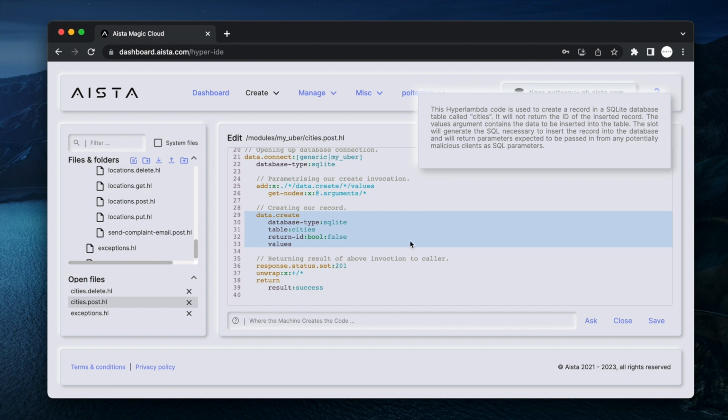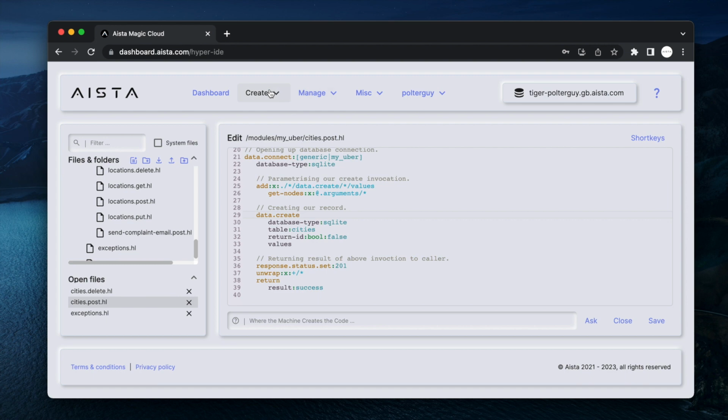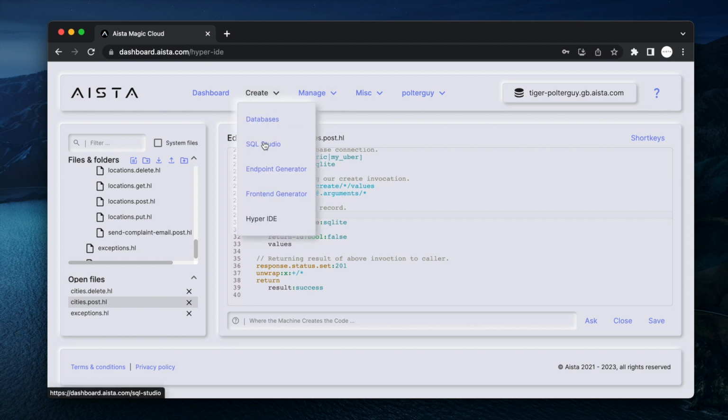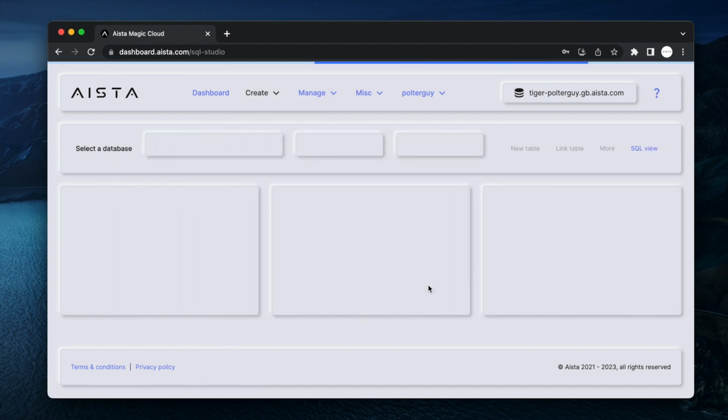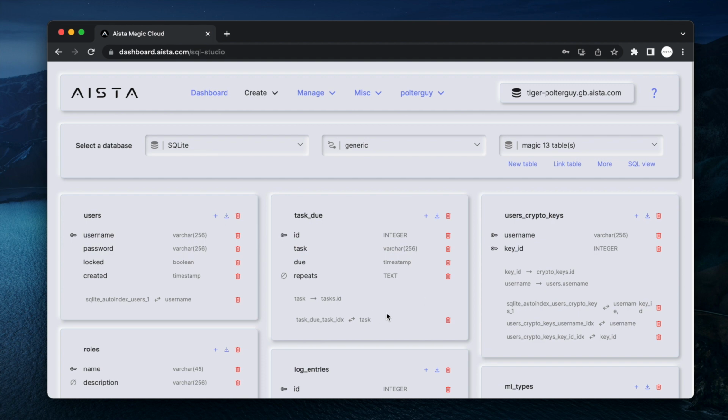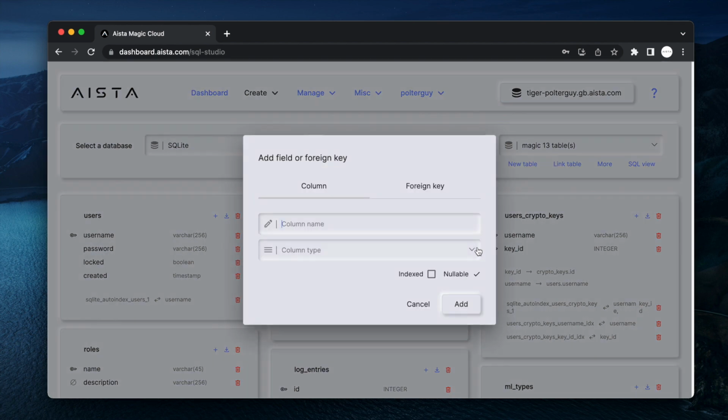So there are a couple other nifty features in this release too, such as if you go to SQL Studio here, it will now show you indexes and also allow you to create indexes or create columns that are indexed. And then there are some other minor bug fixes, hopefully stabilizing things for you in general.